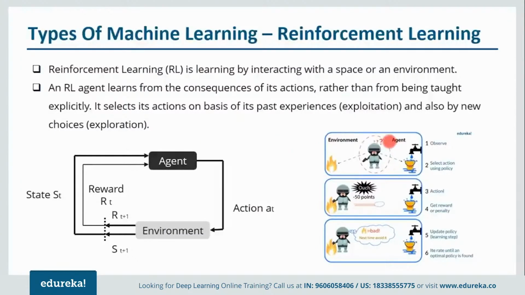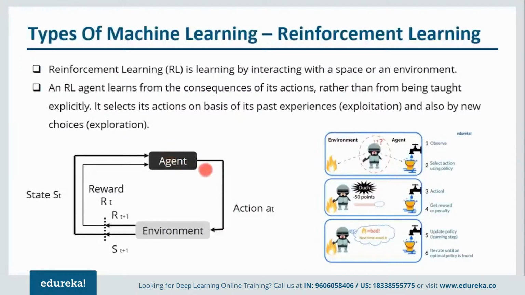Now, the same example is there in front of your screen. So you have this machine. It has two choices, either to touch the fire or touch the water. First, it goes and touches the fire. Because of that, it gets a burning sensation. Now it has only one other option, that is to touch the water. When it touches the water, it gets some reward. Because of that, it'll understand that it does not have to touch the fire ever again.